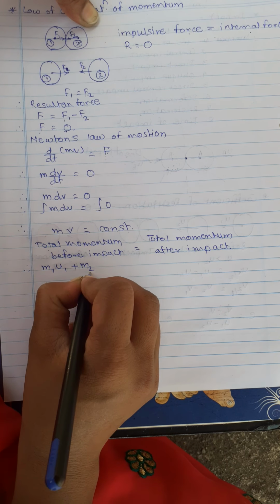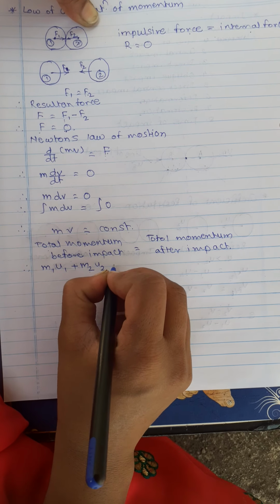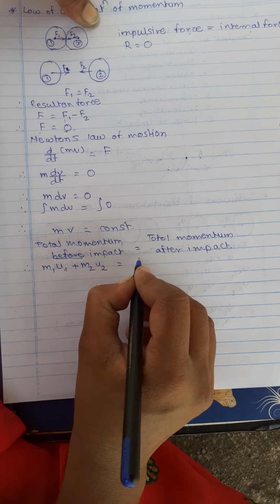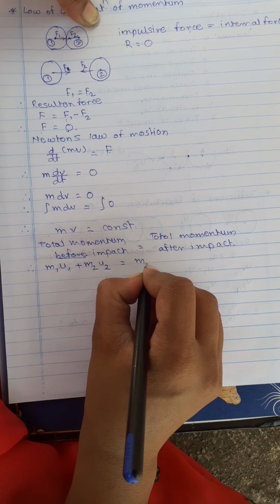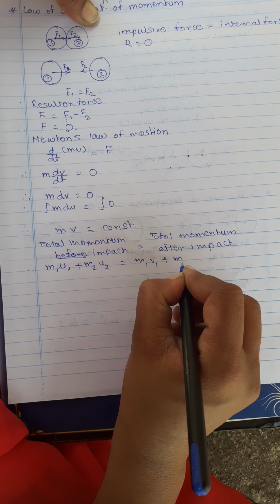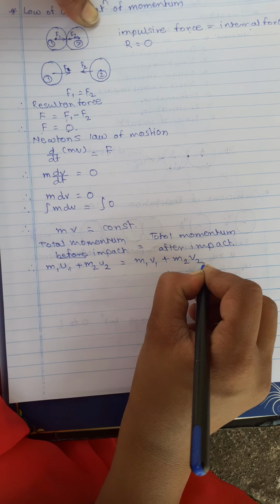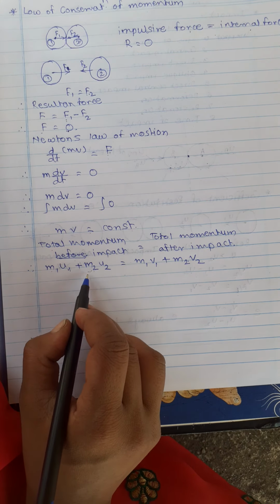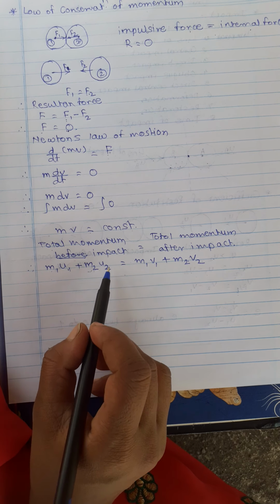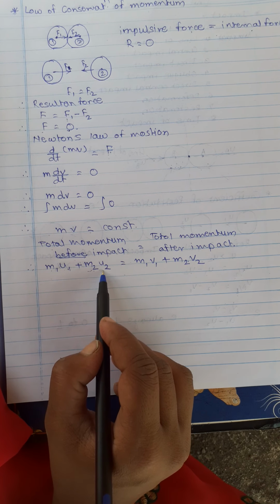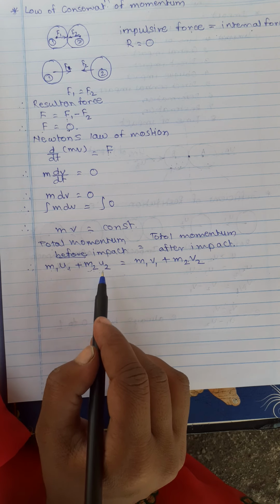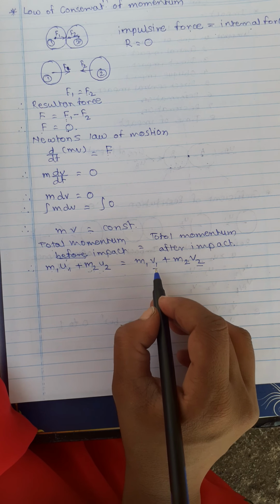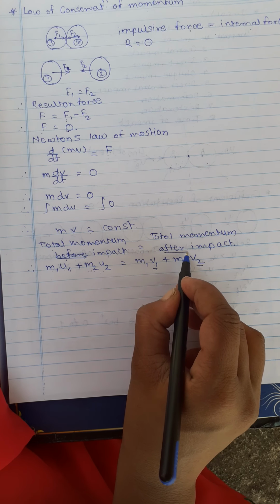The total momentum before impact is m1 u1 plus m2 u2, and the total momentum after impact is m1 v1 plus m2 v2, where m1 and m2 are the masses of particles 1 and 2, u1 and u2 are the velocities of particles 1 and 2 before impact, and v1 and v2 are the velocities of particles 1 and 2 after impact.